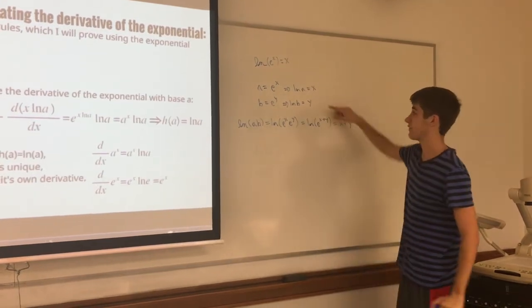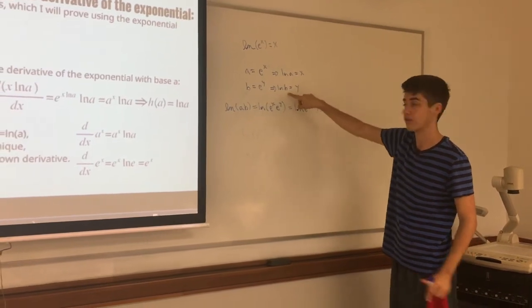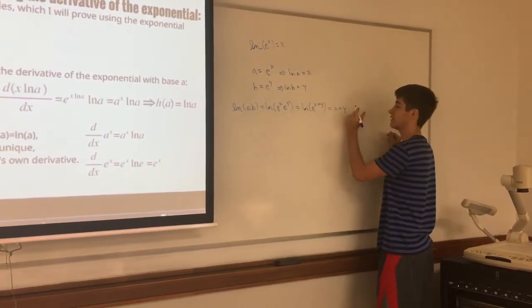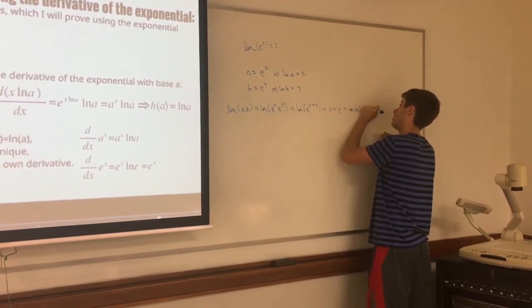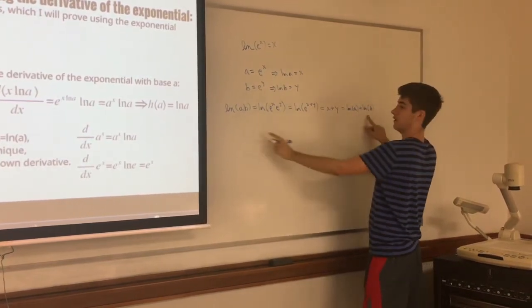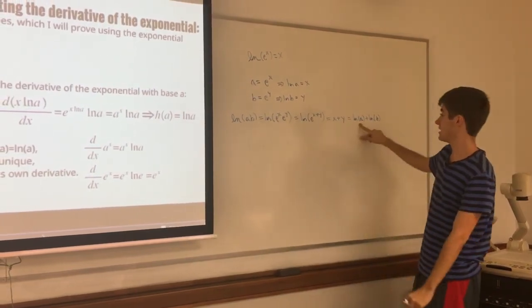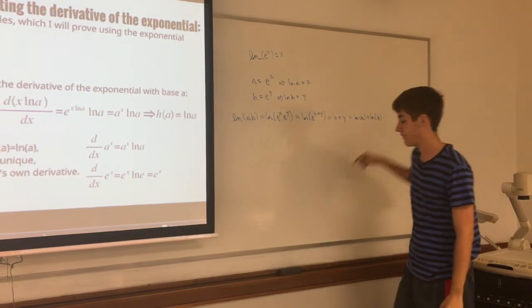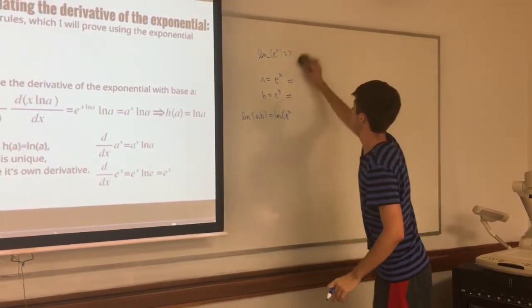And if we look back at our definitions, we see that x is the natural log of a and y is the natural log of b. And so this evaluates to just the natural log of a plus the natural log of b, which is exactly what we set out to prove. And now we have our proof. The natural log of a times b is equal to the natural log of a plus the natural log of b. And now, using that fact, I will prove the second rule.